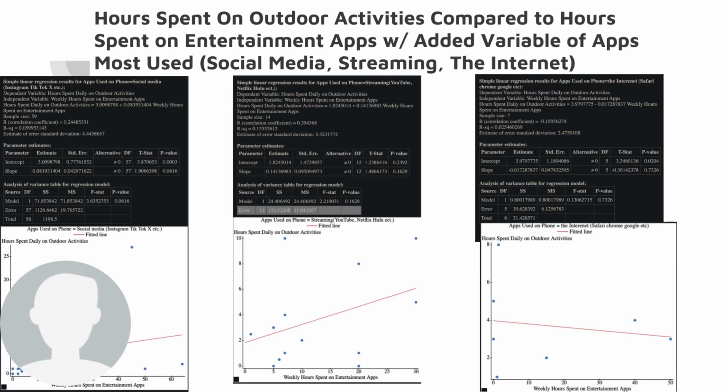And our streaming apps had an R value of 0.394368. And this is much closer to the 0.55 and still shows a strong positive relationship. While when grouped on the internet, we saw a very weak but negative relationship, which is more to what I would expect. Also, given the sample size of the internet browser apps, it makes it very hard to bring any legitimacy towards that relationship and correlation.